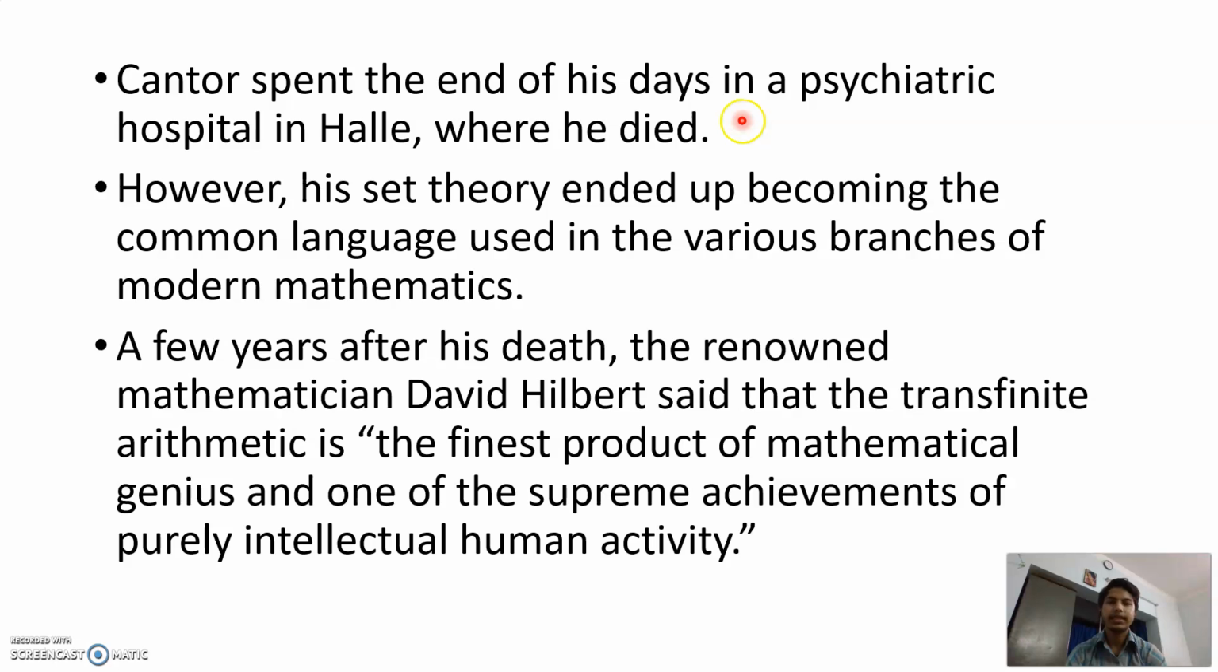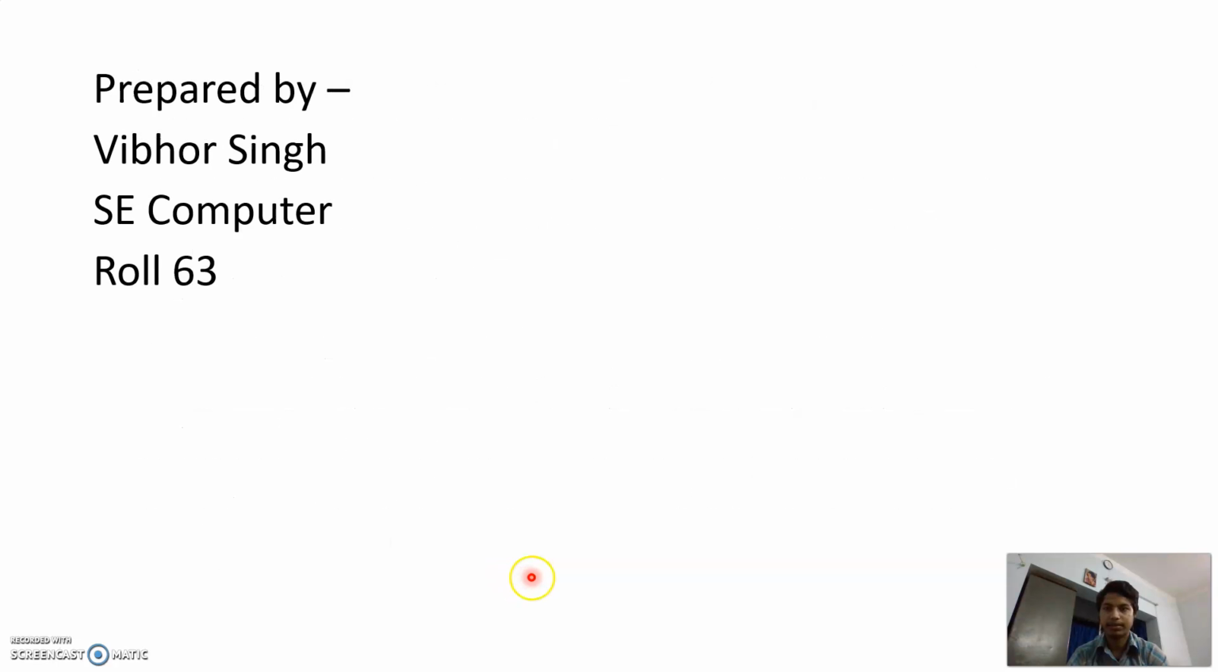He spent the end of his days in a psychiatric hospital in Halle, where he died. However, his set theory ended up becoming the common language used in various branches of modern mathematics. A few years after his death, the renowned mathematician David Hilbert said that transfinite arithmetic is, quote unquote, the finest product of mathematical genius and one of the supreme achievements of purely intellectual human activity.